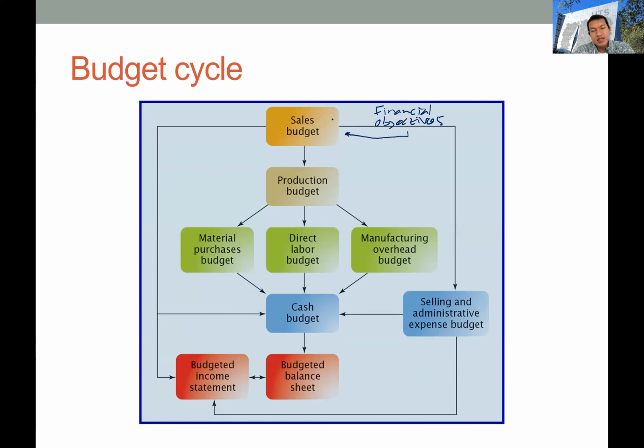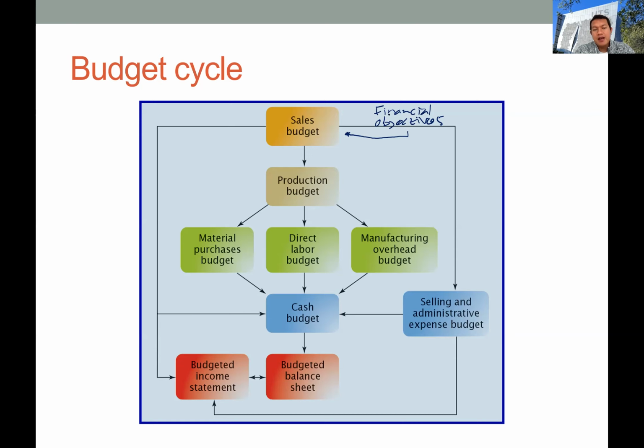So start with the sales budget. In order to achieve these financial objectives, what level of sales should the company achieve to get the level of returns that the shareholders or the director or CEO want.